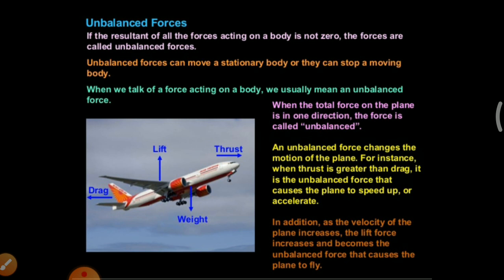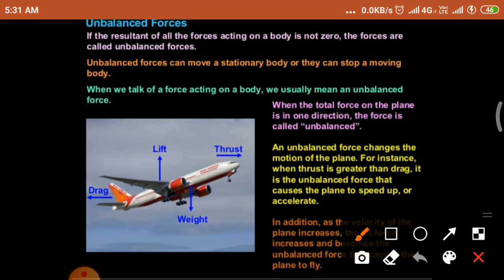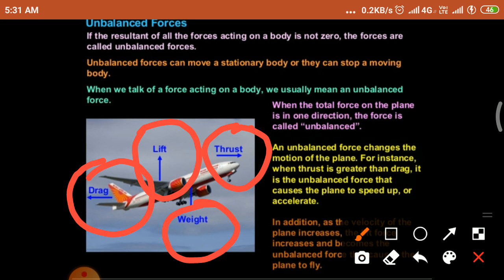So what is meant by unbalanced force? If the resultant of all the forces acting on your body is not zero, the forces are called unbalanced force. Look at this diagram. Here there are four forces acting. One is lift force and another one is weight. The next ones are thrust force and drag force. The four forces are acting on this object.